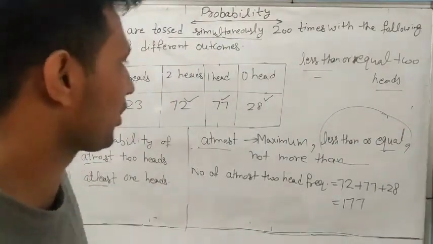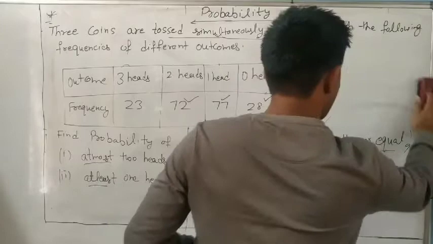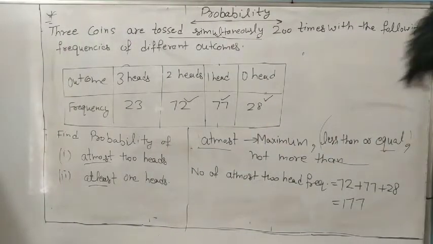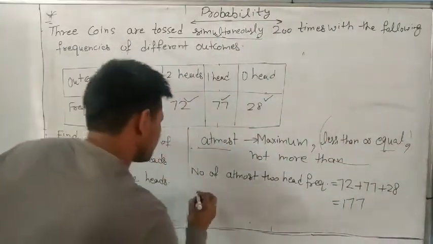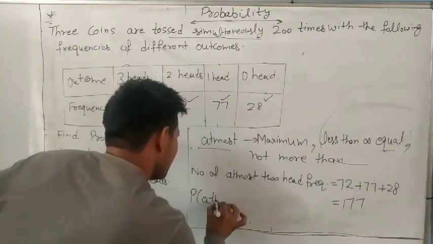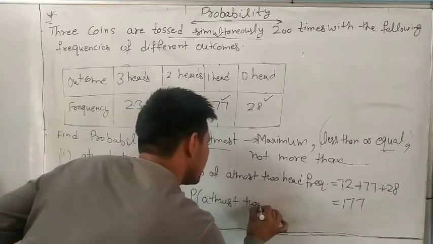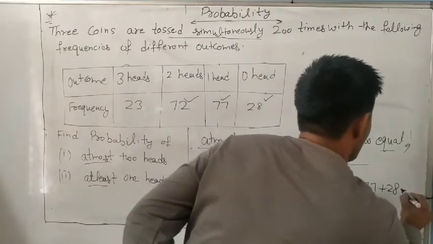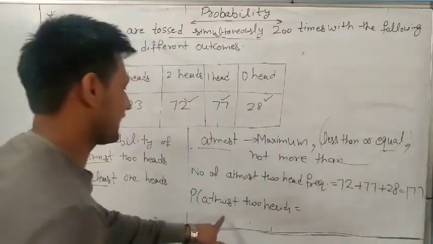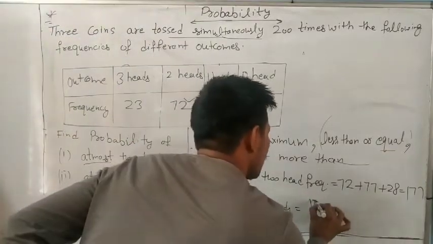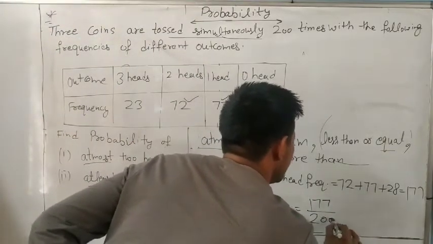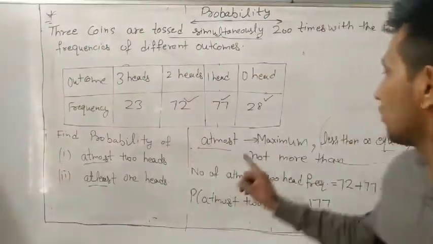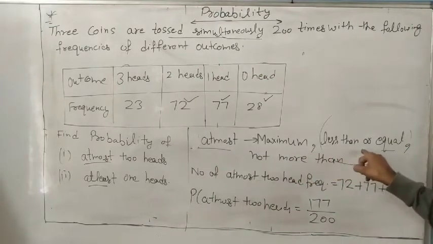So, find the probability. There is a space problem, so I am writing here. Now you can write. Probability of at most 2 heads. How much? It is 177. So how much is at most 2 heads? At most 2 heads is 177 divided by 200. Understand it? If you understand this word, at most means less than or equal to.